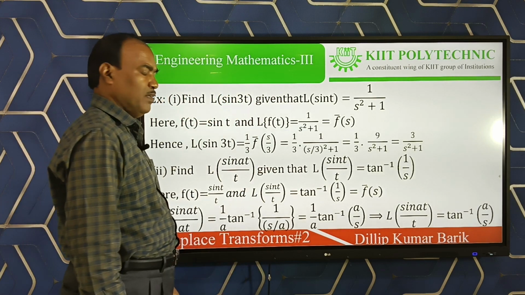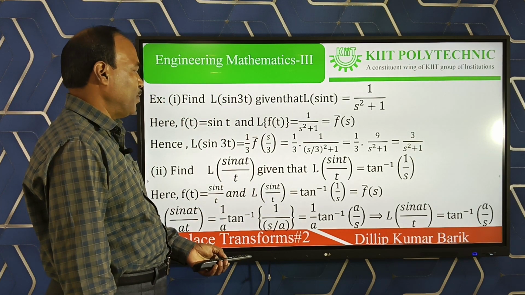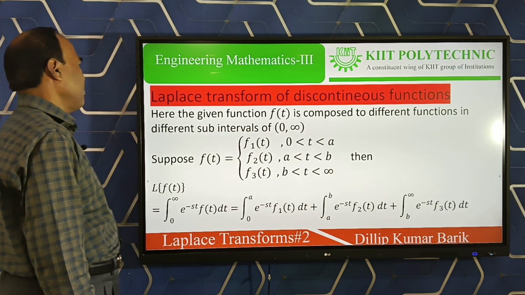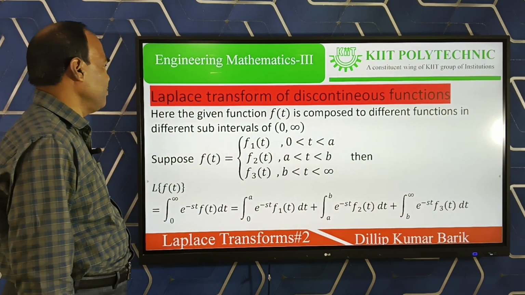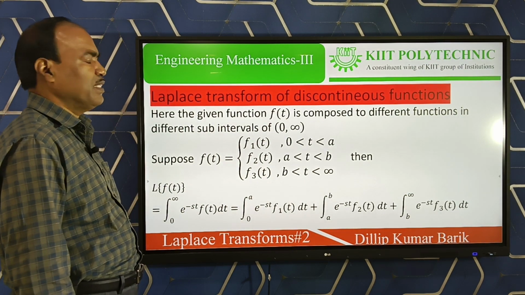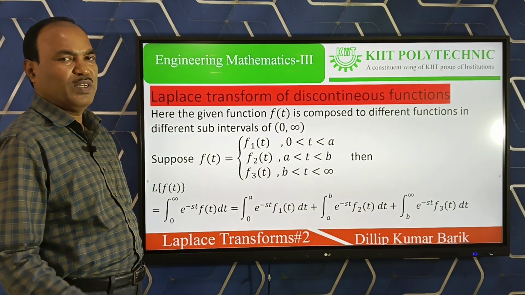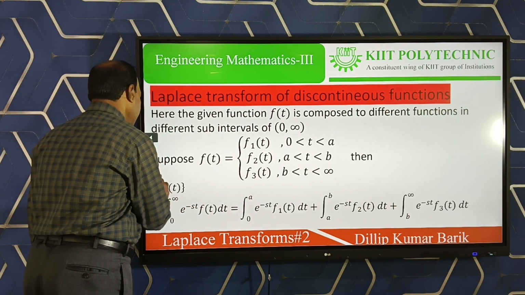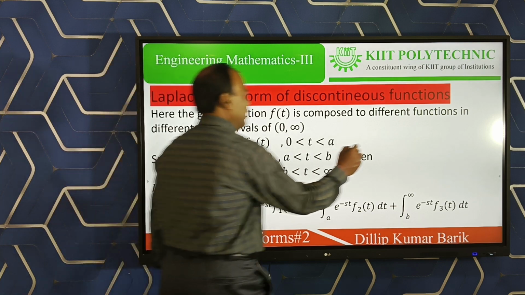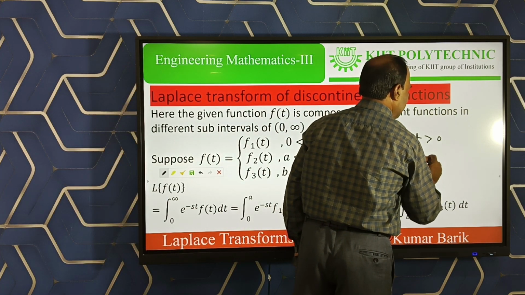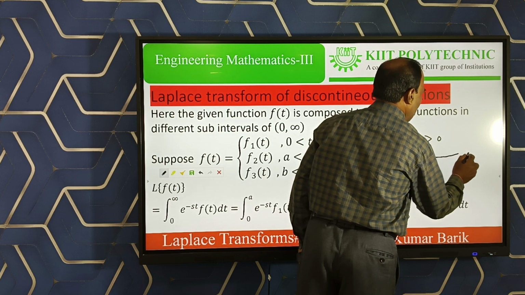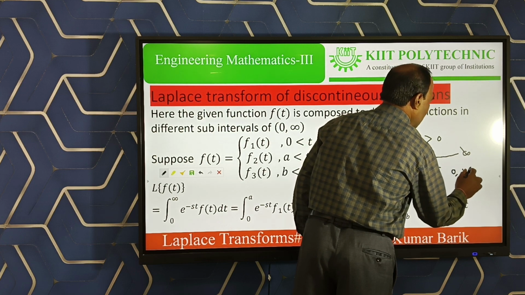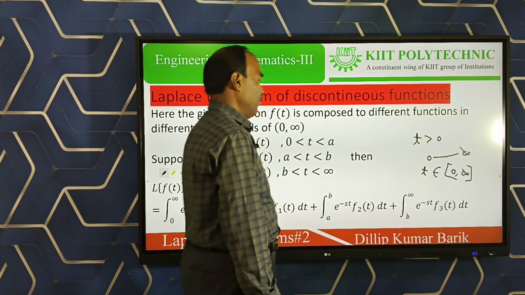So this is all about the scale property and how to find the Laplace transform of different functions using it. Next, these are the theory parts: the Laplace transform of a discontinuous function. Discontinuous functions are those which are not continuous. In your Laplace transform chapter, we use the variable t as positive, that means t lies in the interval 0 to infinity.